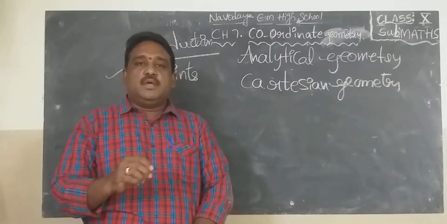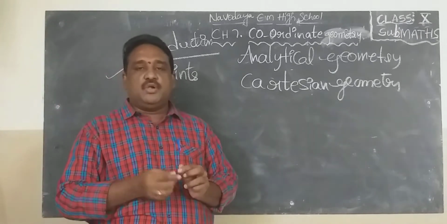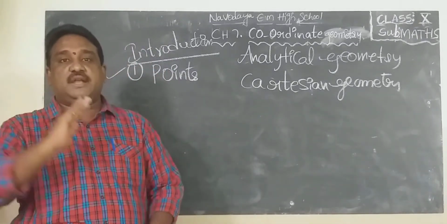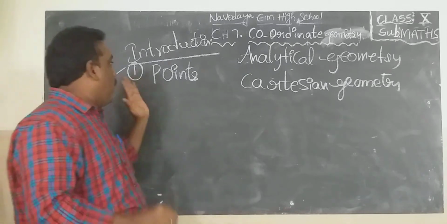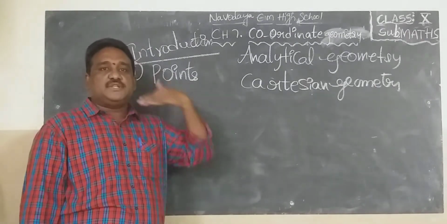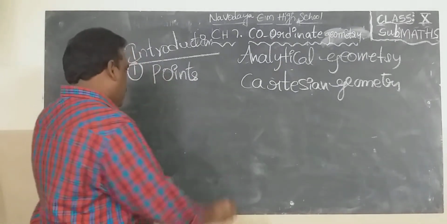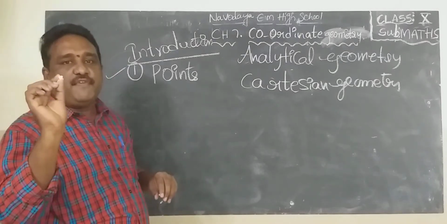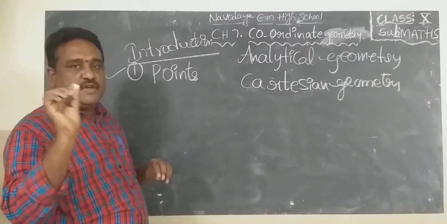You know in previous classes also, geometry contains some undefined terms and defined terms. Point belongs to undefined terms. There is no definition for point.